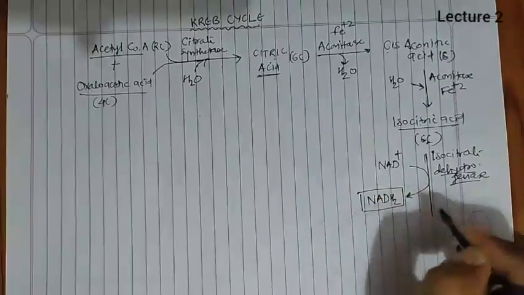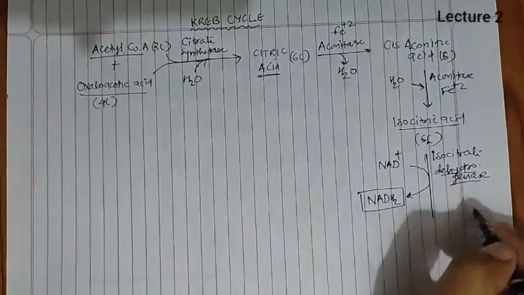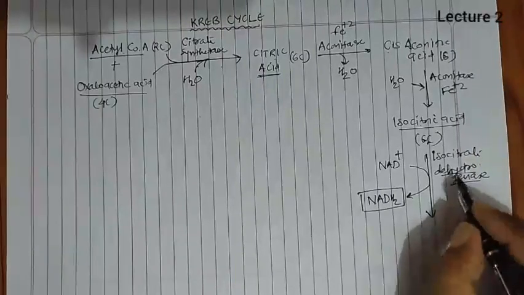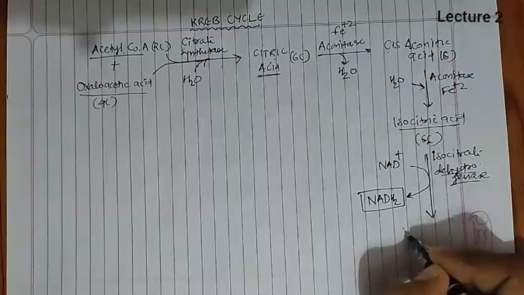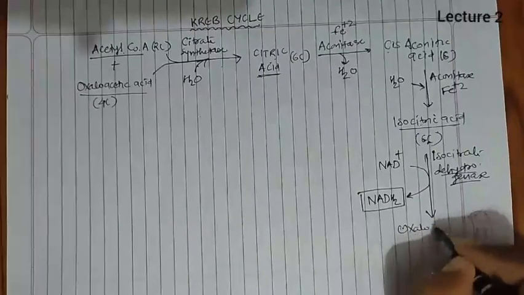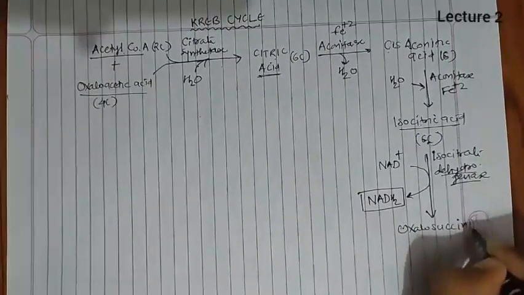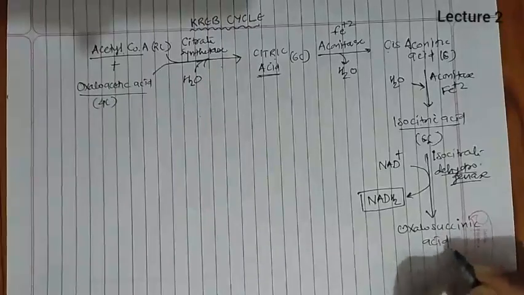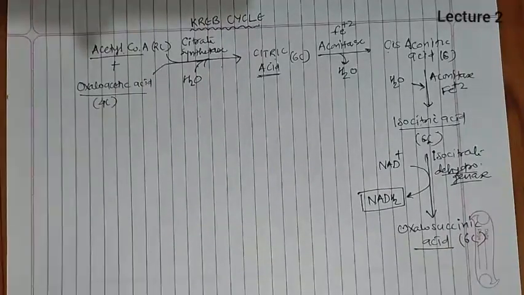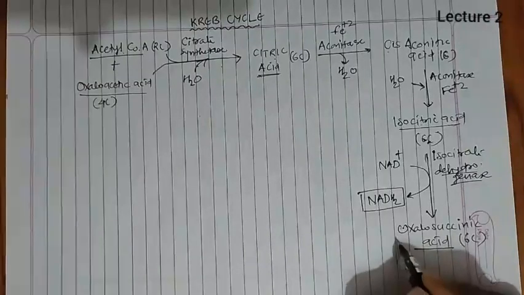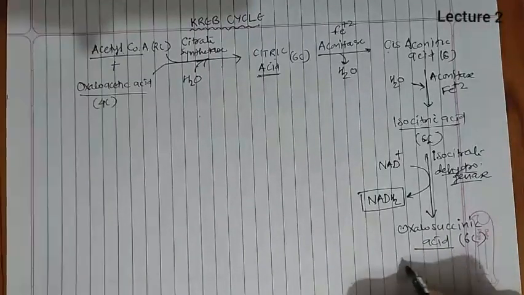So NADH2 is obtained, and by this isocitric acid is converted into oxalosuccinic acid, which is also a 6-carbon intermediate.